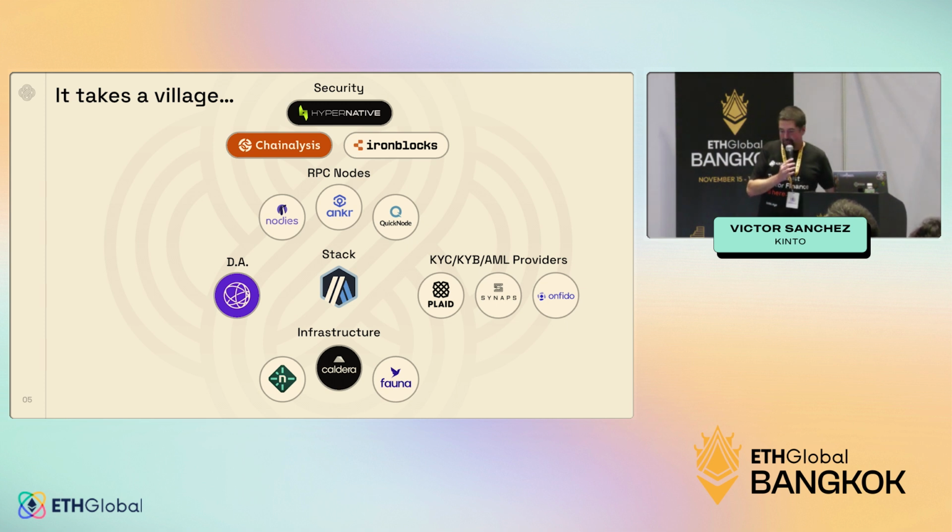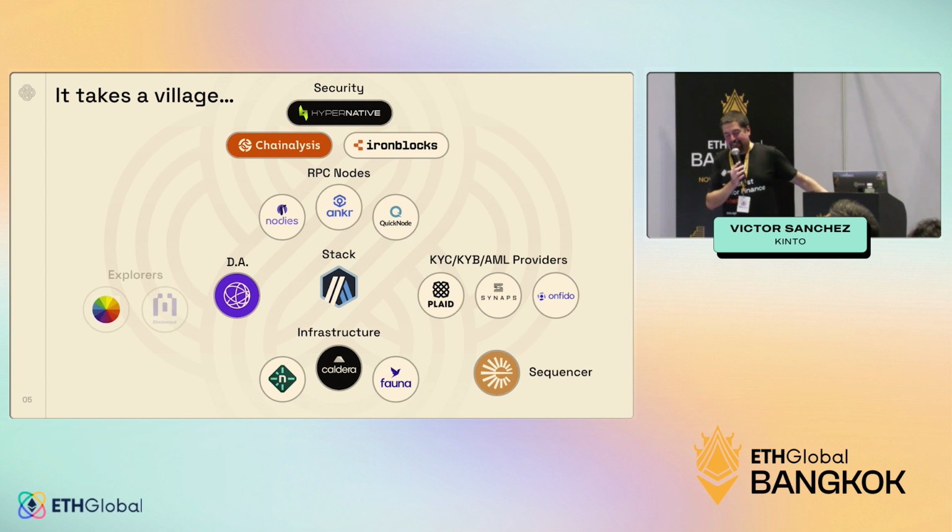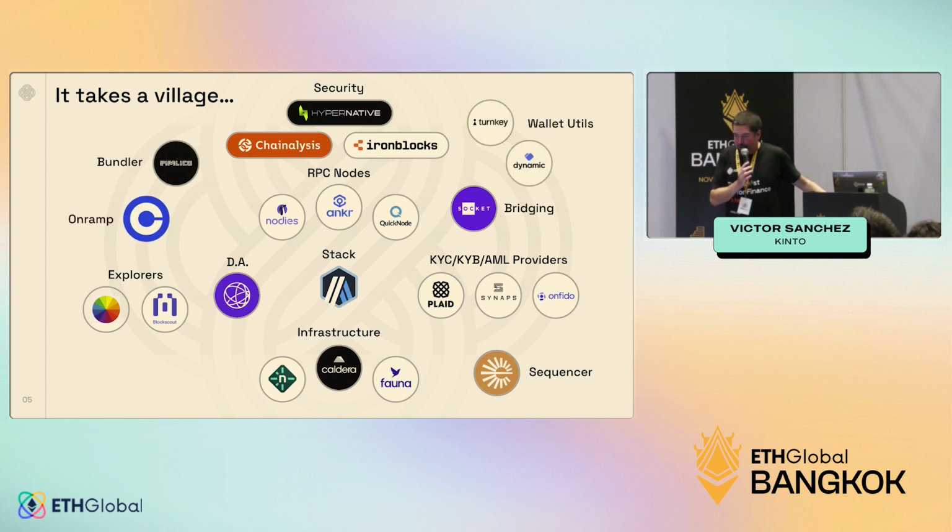You have things like the data availability layer. You have the sequencer, decentralized sequencers, explorers like Blockscout. You have the bridging that goes through Socket and allows you to do chain abstraction and do swaps with other chains. You have the bundler with Pimlico. You have an on-ramp with Coinbase. You have Turnkey utils and wallet through Dynamic, which allow you to do things like connecting your Twitter account as a signer. The reality of it all, though, is that none of this matters.